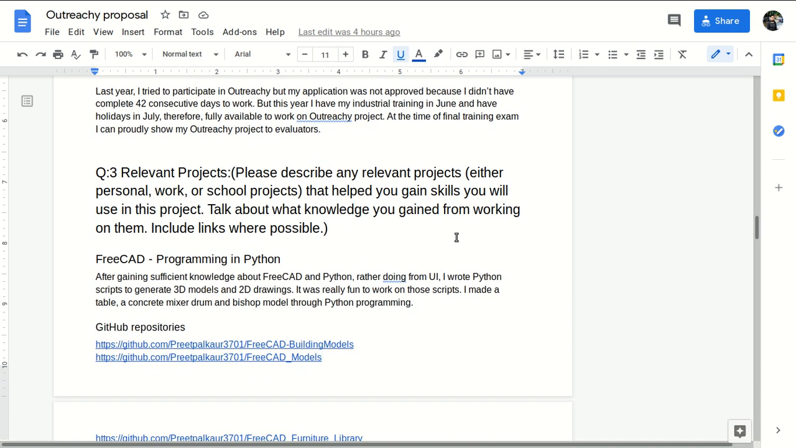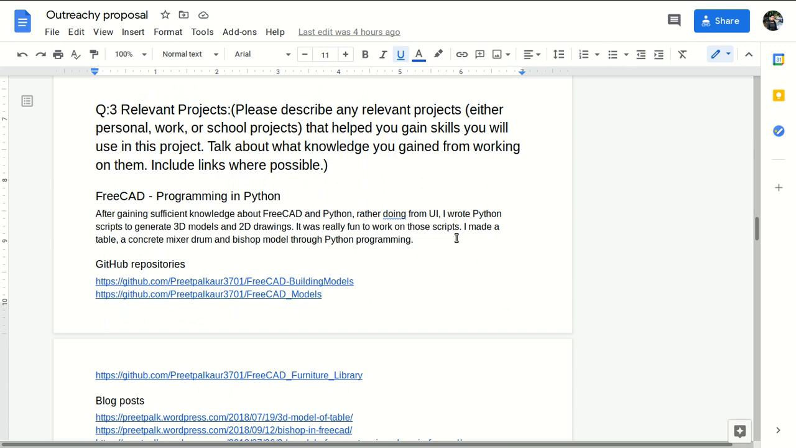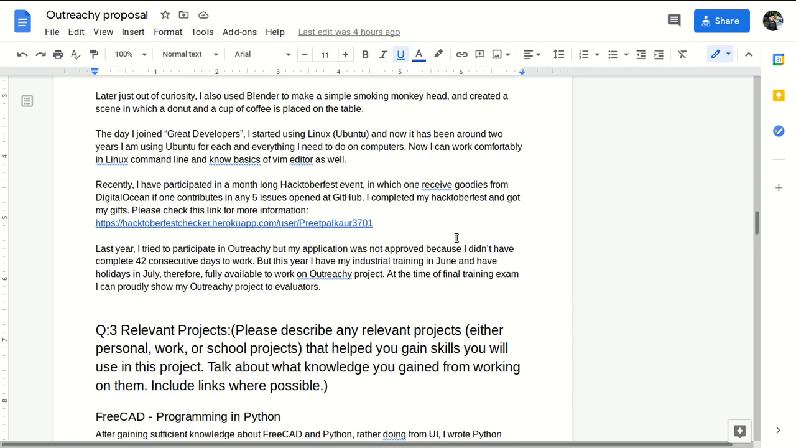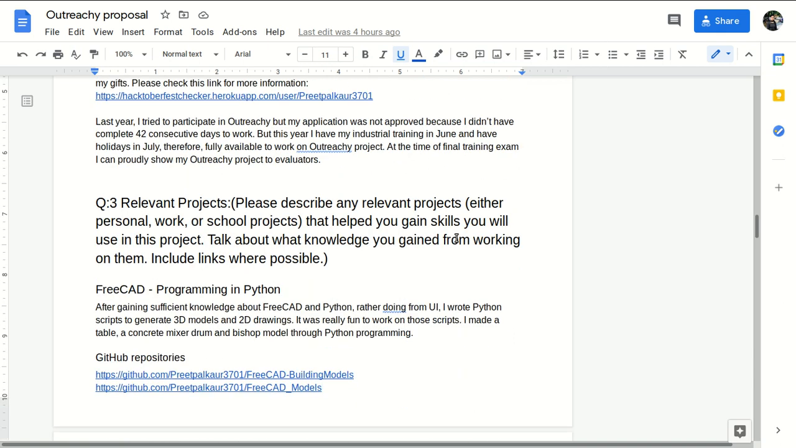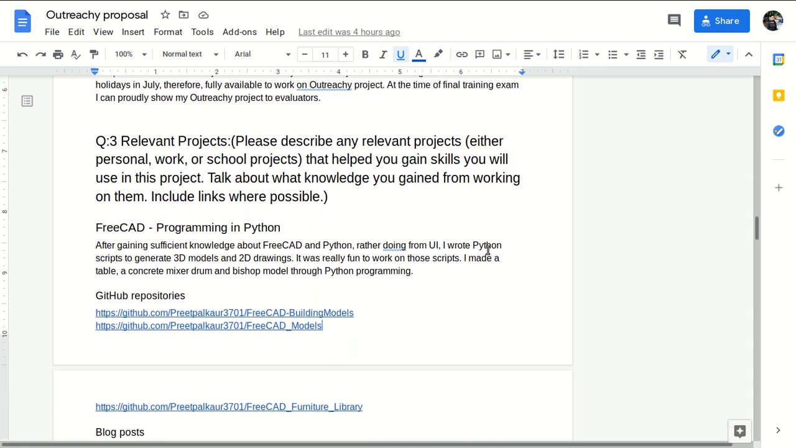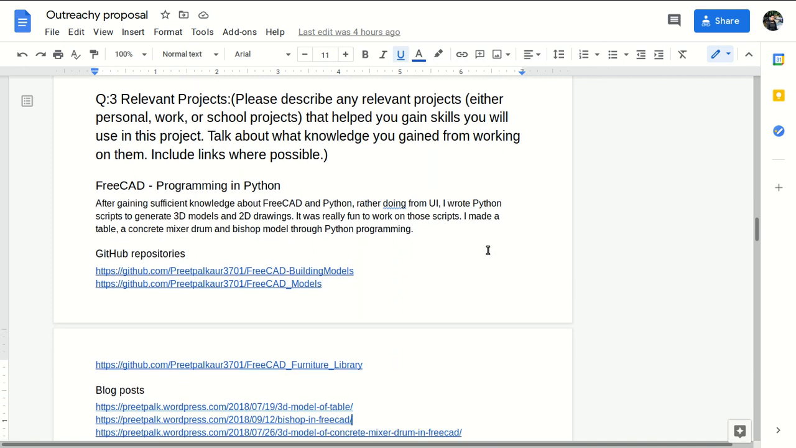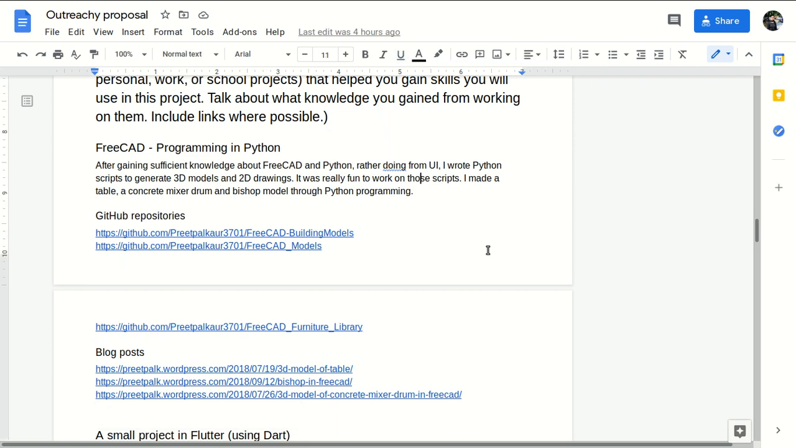And now the third question is relevant projects. In the above question we wrote about experience with other communities, and here we have to write what projects we have done in school or college to polish our skills. So I mentioned all my projects with code links on GitHub and my blog posts. My first project is FreeCAD. I am learning FreeCAD programming with Python. I am creating 3D objects. I created a model of my house and some bishop models and concrete drum models.